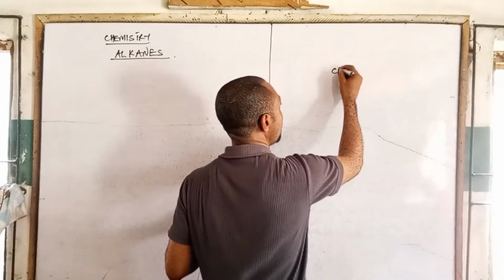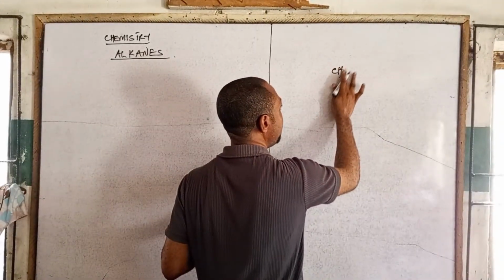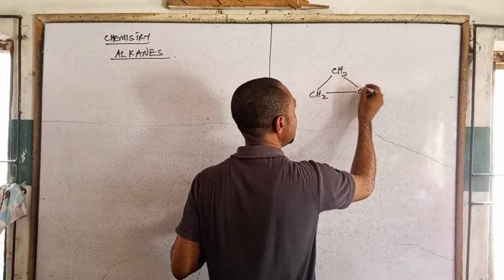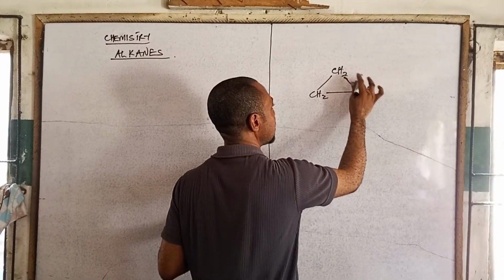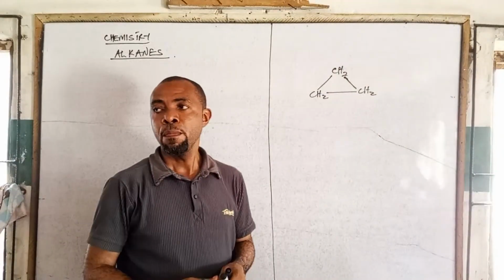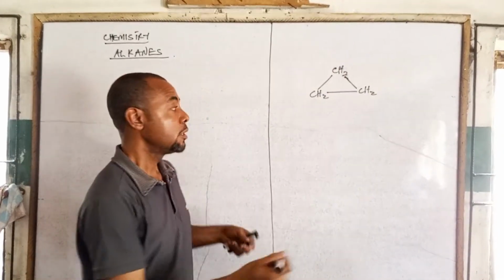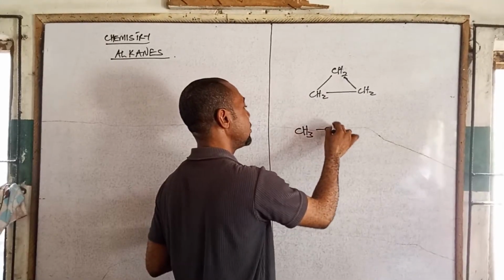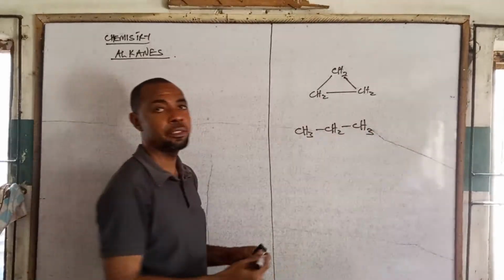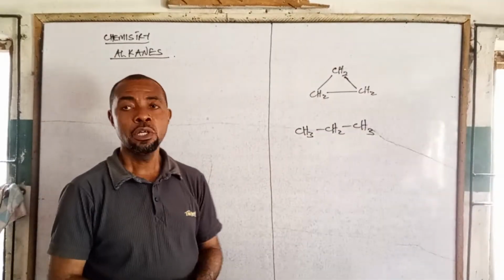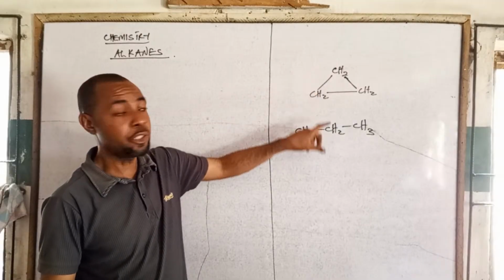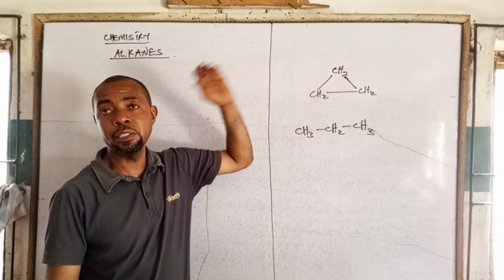For example, cyclopropane exists as a ring, so it is a cyclic compound. Propane exists as a chain. It's open, it's not closed.